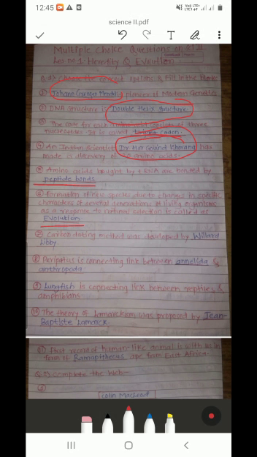Carbon dating method was developed by Willard Libby. His book is also there, Radiocarbon. That question may also be asked in the exam.